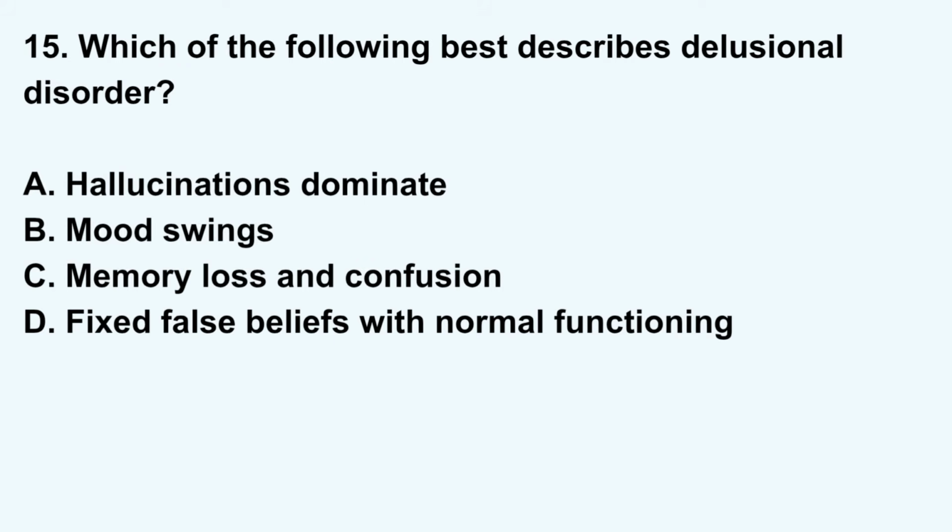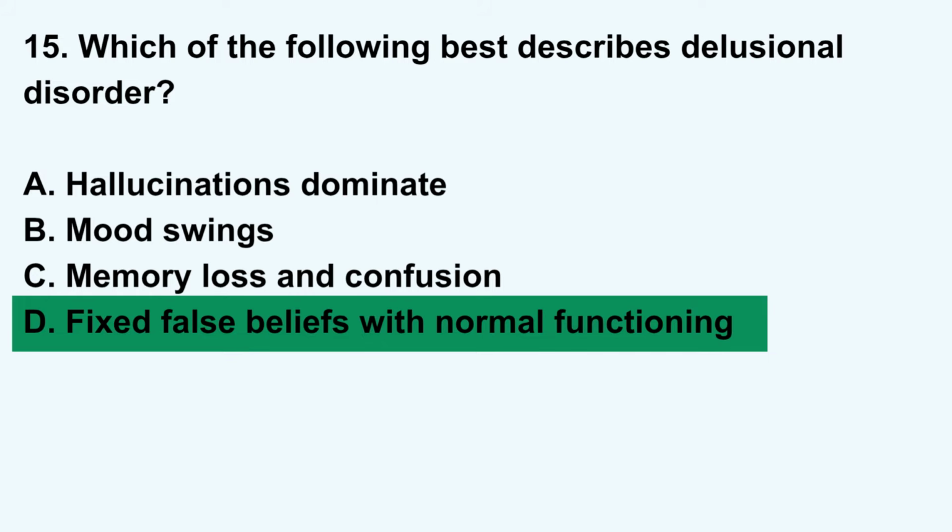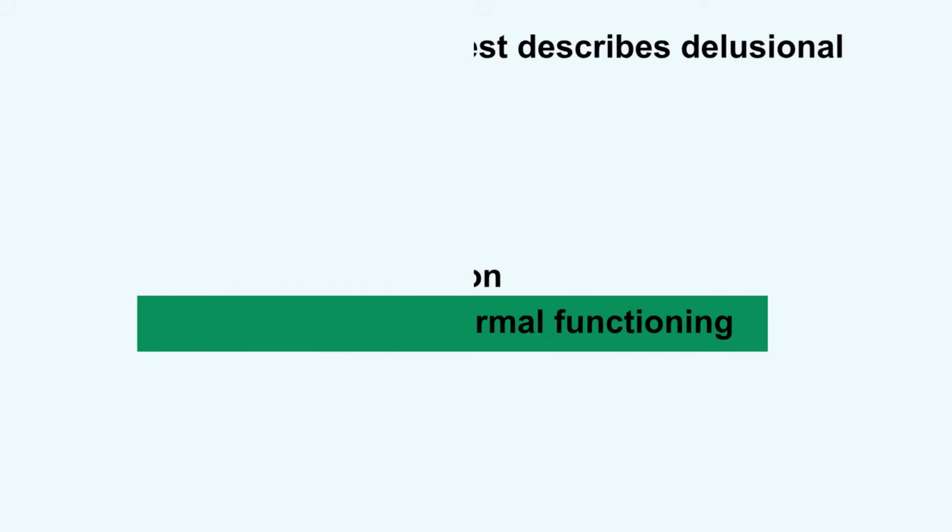Which of the following best describes delusional disorder? A. Hallucinations dominate, B. Mood swings, C. Memory loss and confusion, D. Fixed false beliefs with normal functioning. Correct answer, D. Fixed false beliefs with normal functioning.